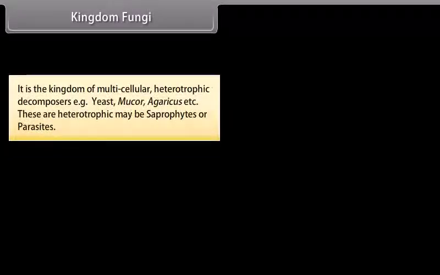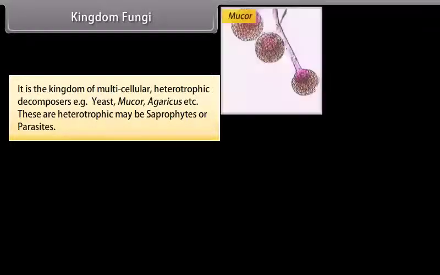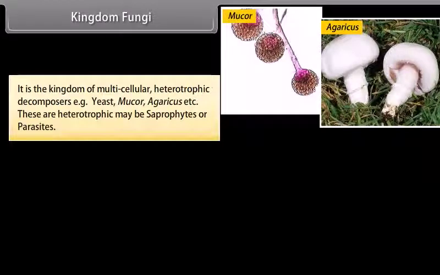Kingdom Fungi. It is the kingdom of multicellular heterotrophic decomposers. For example, yeast, mucor, agaricus, etc. These heterotrophs may be saprophytes or parasites.